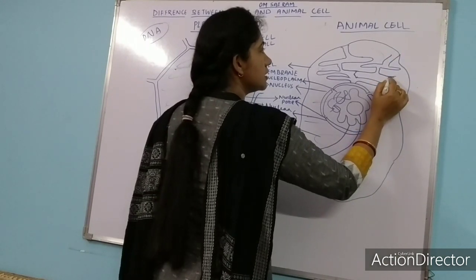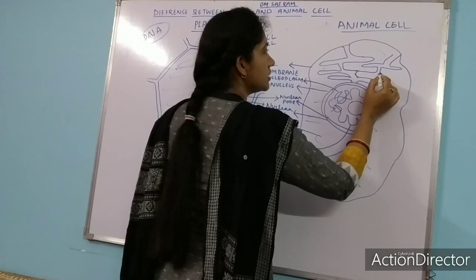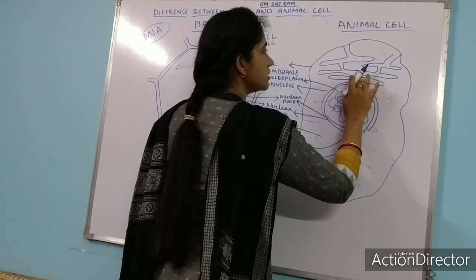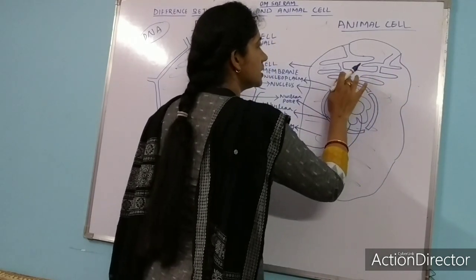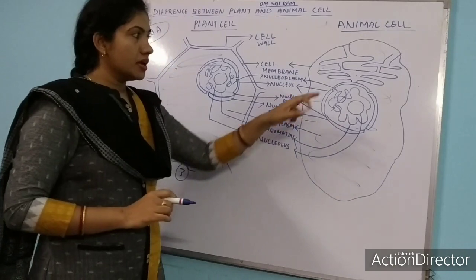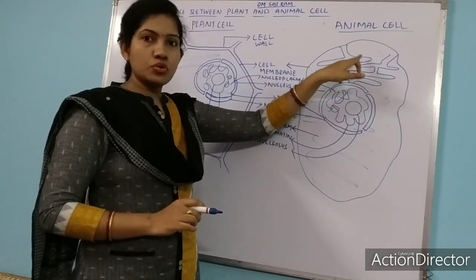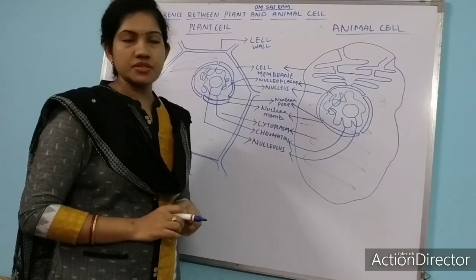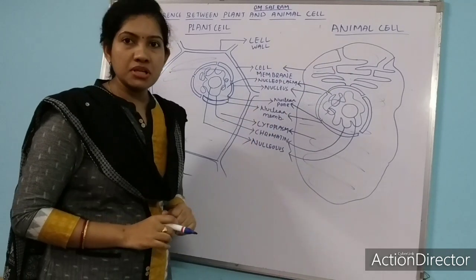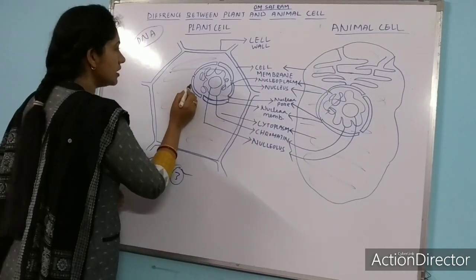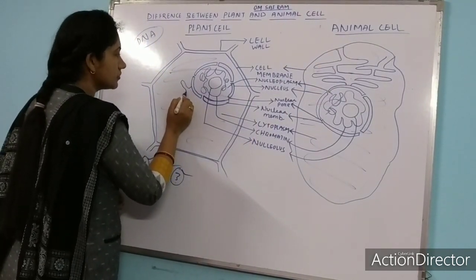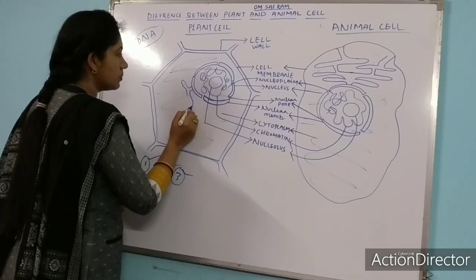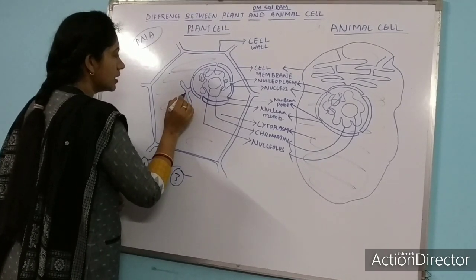You can see here endoplasmic reticulum is the folded structure present both in plant cell and animal cell. It has so many foldings over its surface. I am drawing it in the animal cell and in the plant cell also. These are the endoplasmic reticulum.